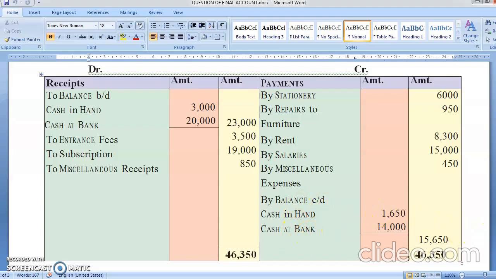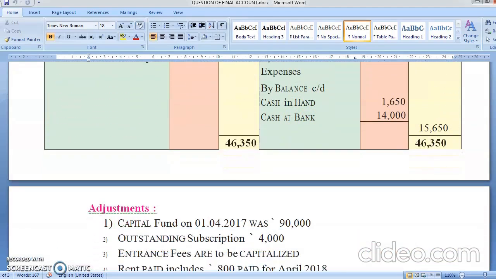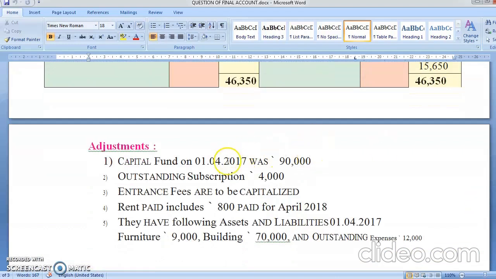Okay students, now let's go ahead. Now we'll go to the adjustment. Capital fund as on 1st April 2017 was 90,000. See, in income and expenditure, in NPO, we don't have a capital account. We have capital fund. Outstanding subscription is 4,000. Entrance fees is to be capitalized. Interest includes 800 paid for April 2018.